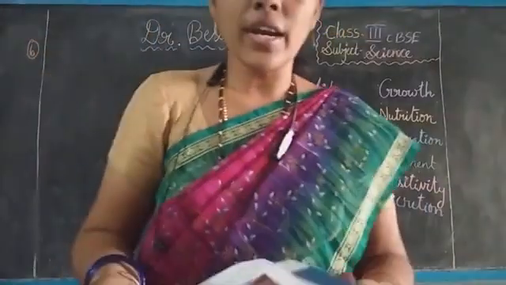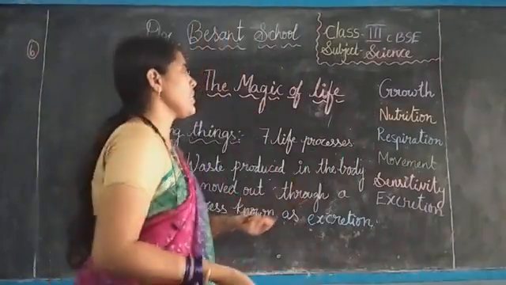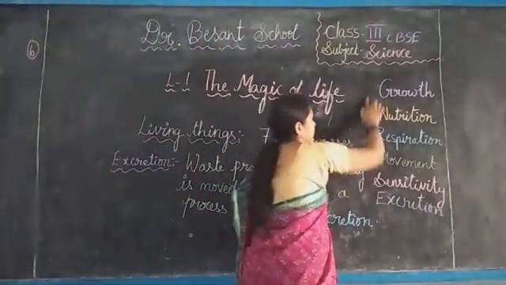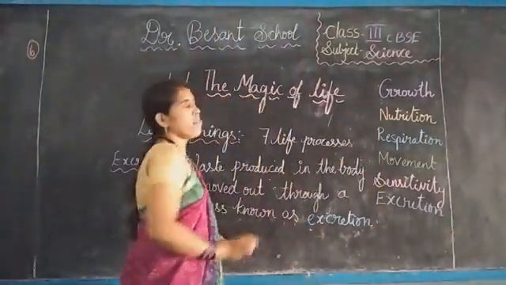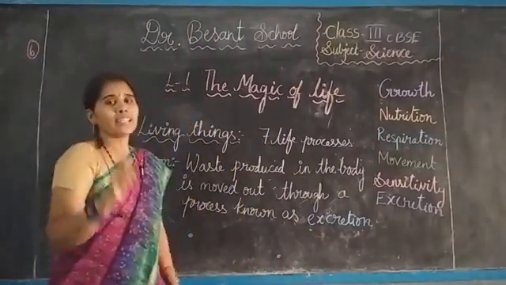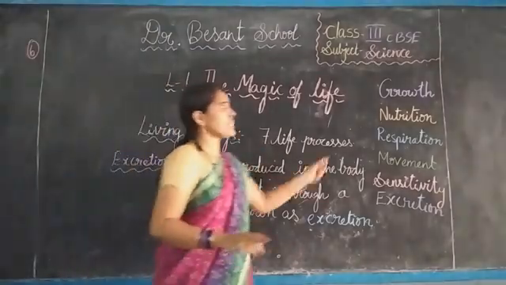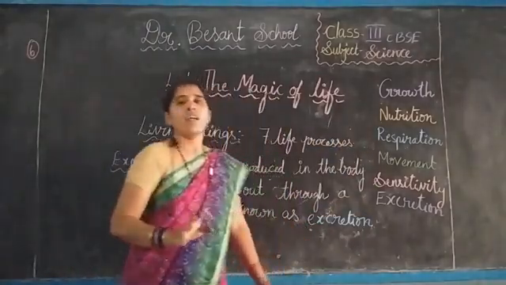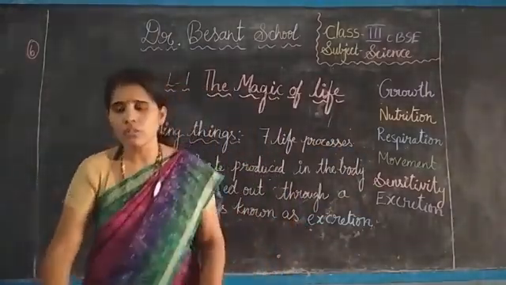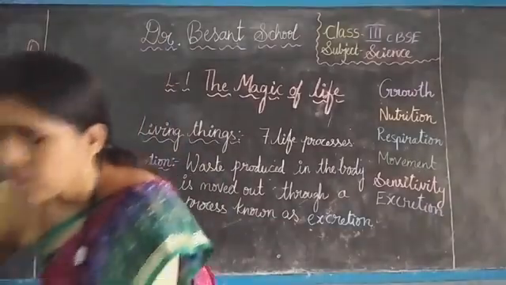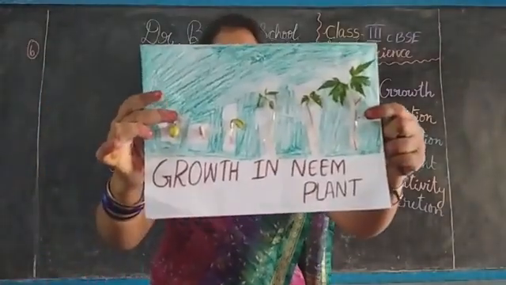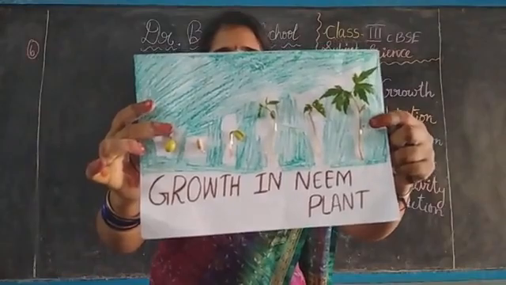Is it? Now here we have seen all these 6, but here we tell that living things are having 7 life processes, but till now we have discussed only 6 life processes. The first one is growth. You have seen or not, isn't it everyone?